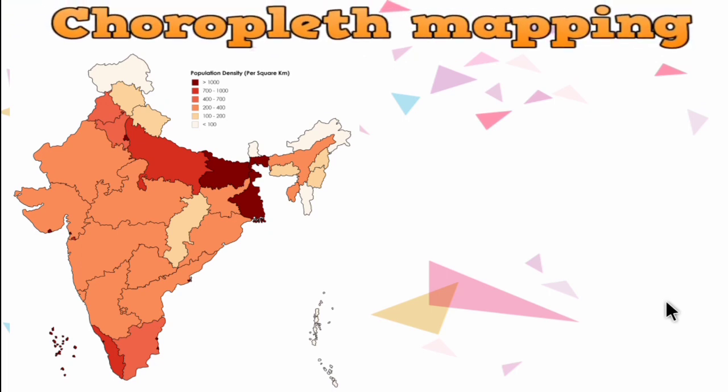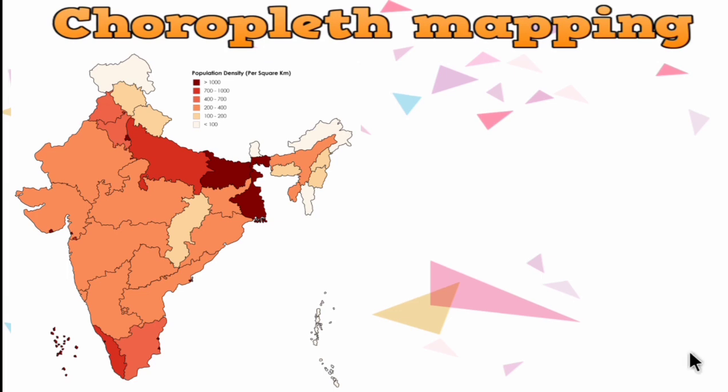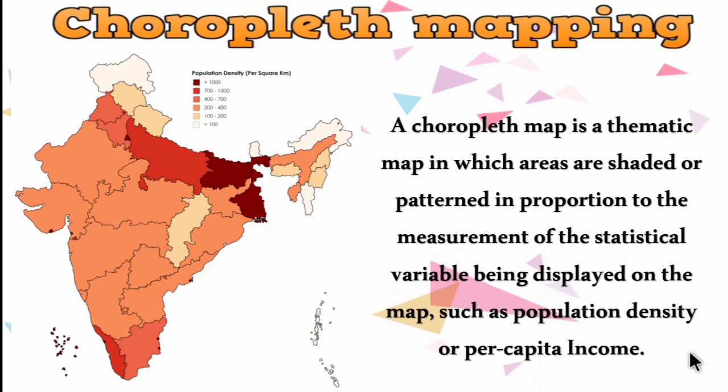So now let's see the different types of quantitative maps. The first one is chlorophyll mapping. Let's see the definition. A chlorophyll map is a thematic map in which areas are shaded or patterned in proportion to the measurement of the statistical variable being displayed on the map, such as population density or per capita income. So a chlorophyll map is also called a shaded map or patterned map.